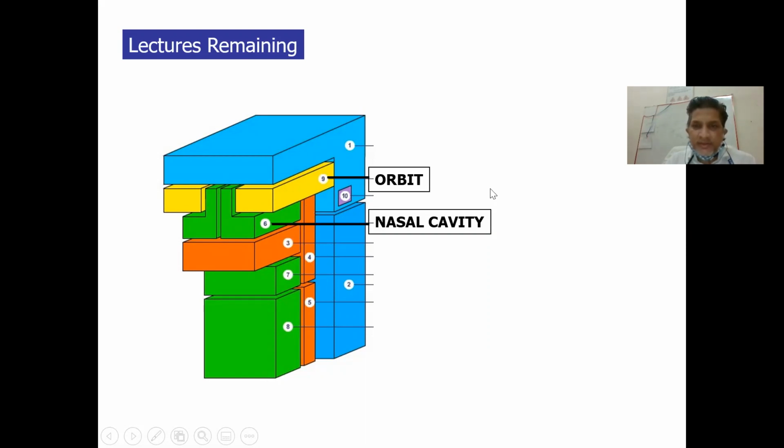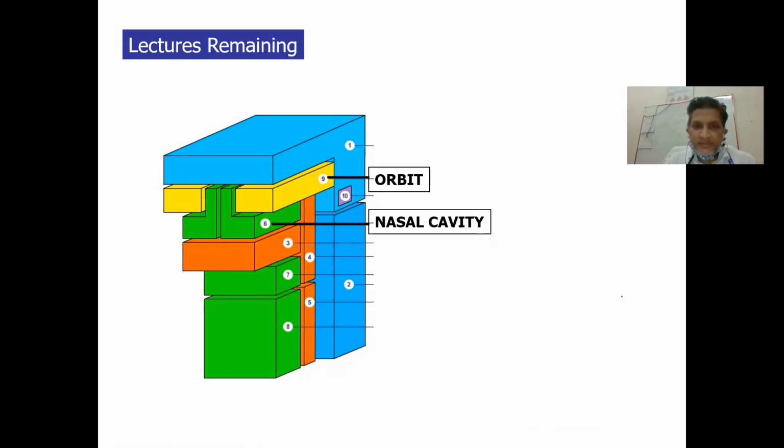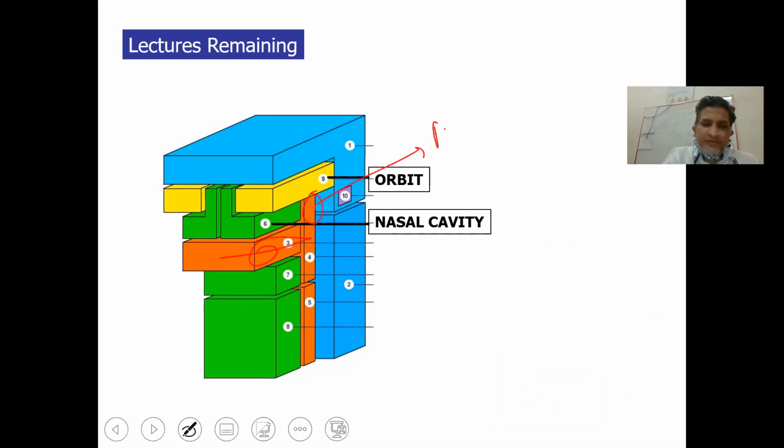Let me take a pen in order to elaborate. So this is the nasal cavity, and this is the nasopharynx.